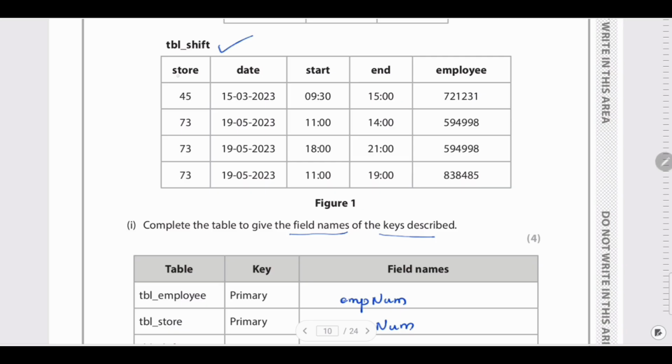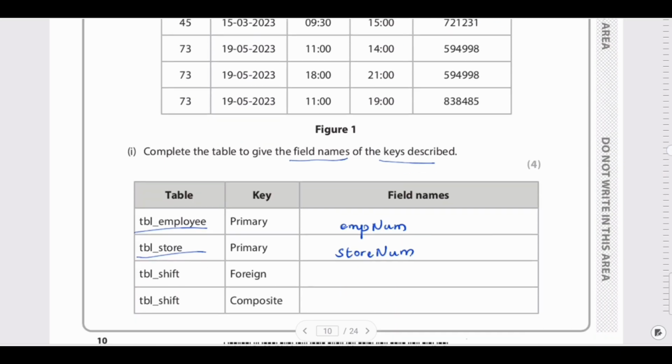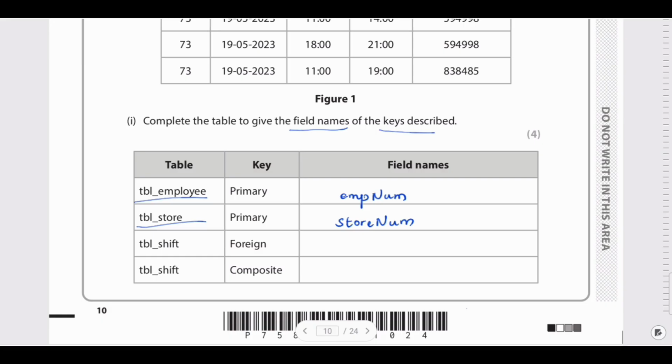So the foreign keys can be store, and it can also be employee. This store is nothing but the store number, and employee, from the table employee, is a primary key. So when it moved to the table shift, it became a foreign key. So you can consider both of them as foreign keys. So I will write store, comma, employee.